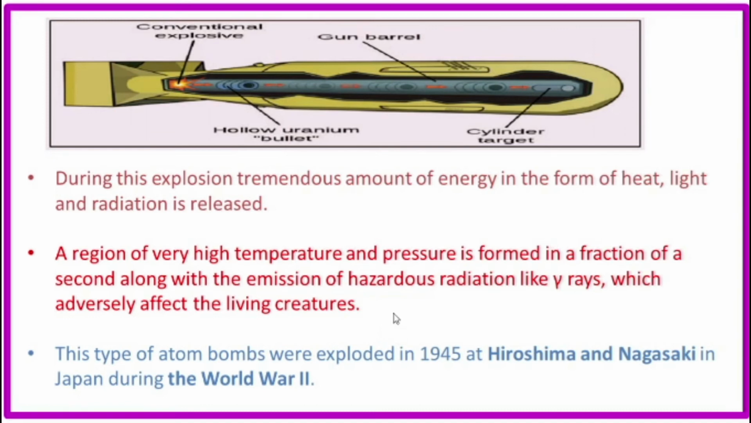The region of very high temperature and pressure is formed in a fraction of a second due to the uncontrolled chain reaction, with the emission of hazardous radiations like gamma rays, which adversely affect living creatures. This type of atom bombs were exploded in 1945 at Hiroshima and Nagasaki in Japan during World War II.